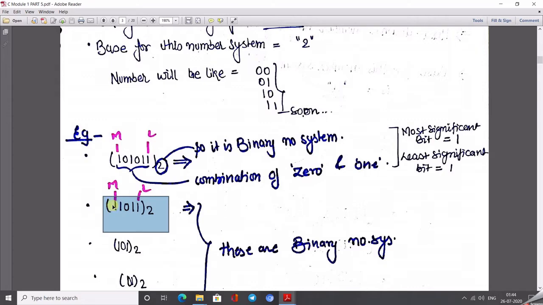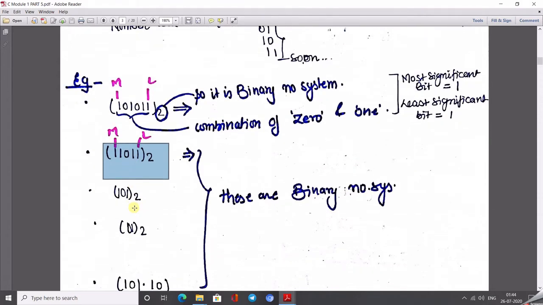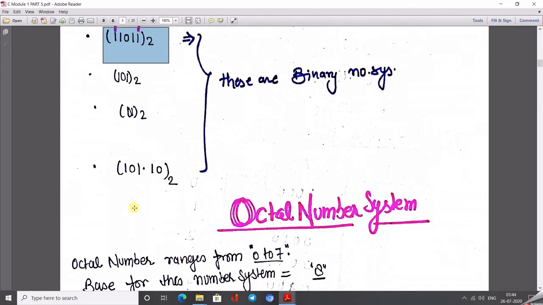If someone writes 1 1 0 1 3 with base 2, is this a binary number system? No. Why? Because the range of this bracket must belong from 0 to 1 only. Okay, so these are the binary number system.